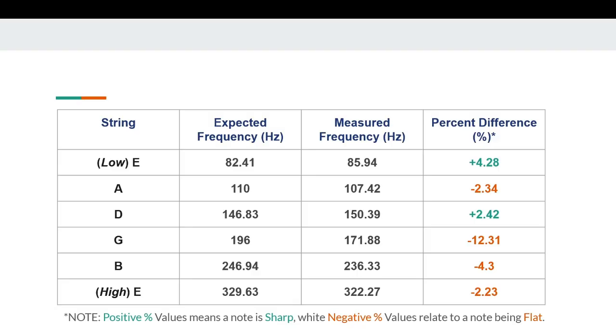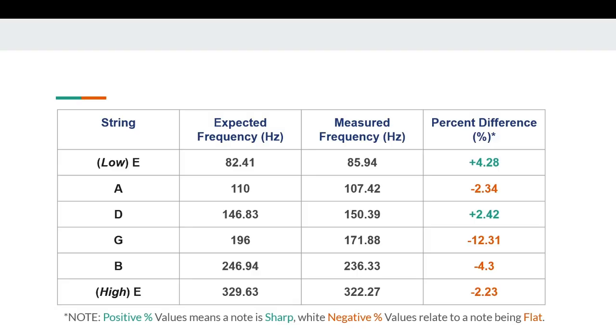Here's the data I collected from my experiment. On the low E string, I found that the measured frequency was 4.28% higher than it should actually be. For our A string, I found that the measured frequency is 2.34% lower than it should have been. For our D string, I found that the measured frequency was 2.42% higher than it should have been. For the G string, I found that the biggest difference, the measured frequency was 12.31% lower than it should have been.